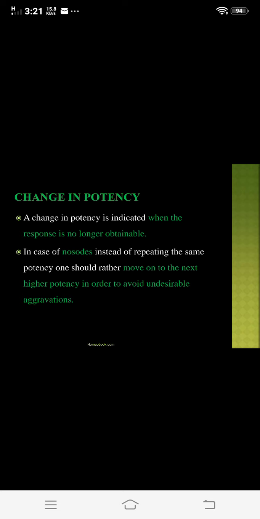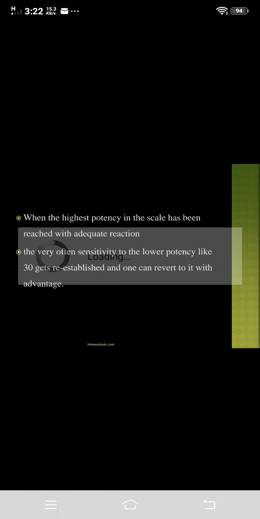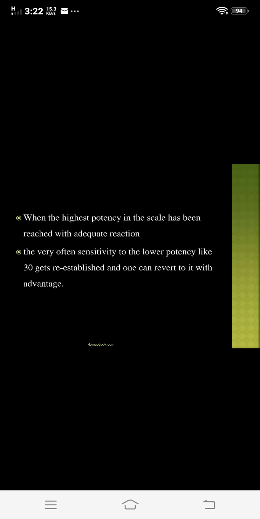So in those cases, the second prescription may be the change of potency. So this is the second type of second prescription, that is change of potency. In that also, when the highest potency in the scale has been reached with adequate reaction, that is, the action of 1m is over, in those cases you have to prescribe the medicine with 10m.